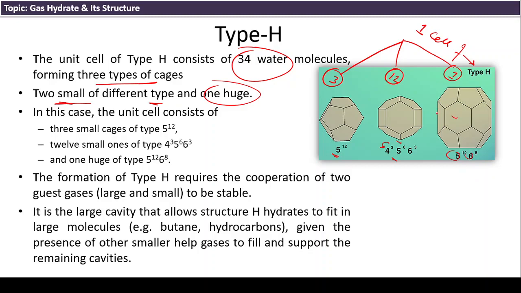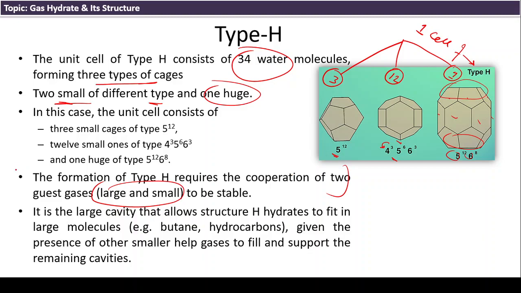You can see like 1 2 3 4 and beyond that 5 6, and then 1 2 3 4 5, 6 here and 6 here. That makes the 12 pentagonal, and these are the 6 ones. So in this way we can find out the total shapes. The formation of type H requires the cooperation of two guest gases, which means there will be two guest gas molecules entrapped in this type H. One should be large and one should be small for the stability of the type H.